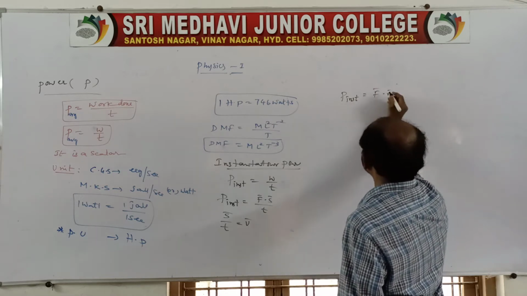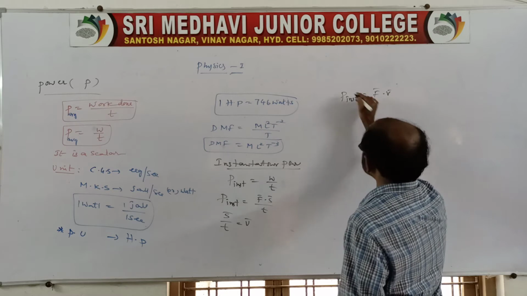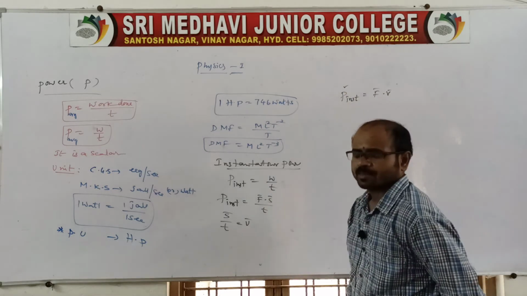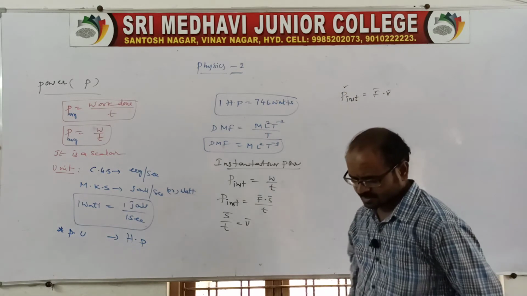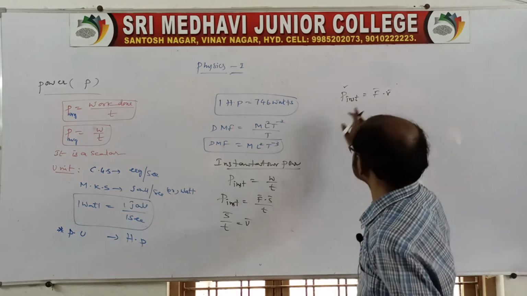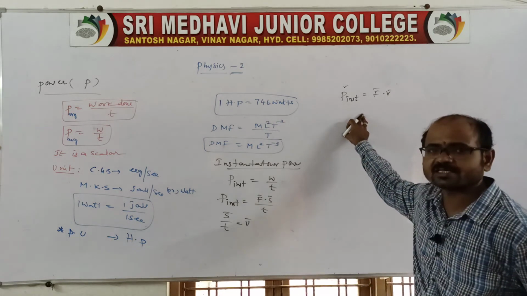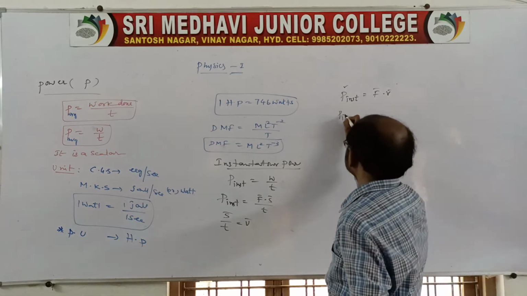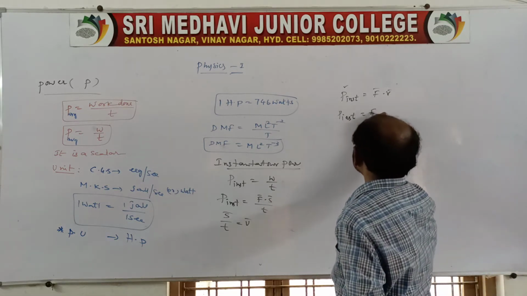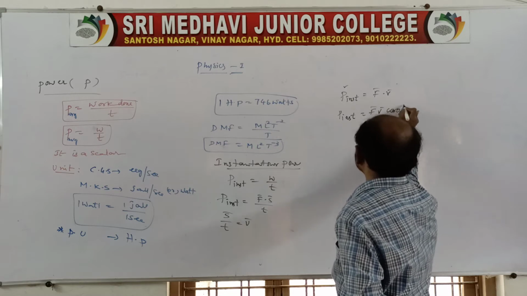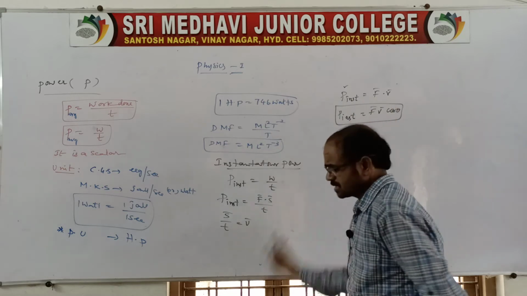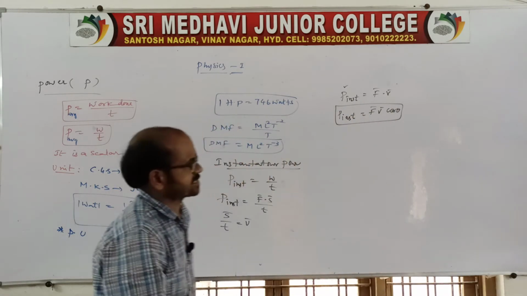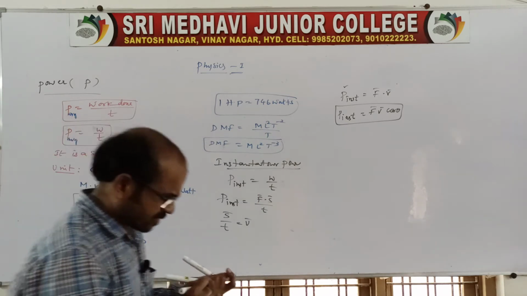See, the dot product of the velocity vector and the force vector is a scalar. Instantaneous power is defined as the dot product of force vector and velocity vector. So we can also write P_inst is equal to FV cos theta. This is about instantaneous power. So like this we have the powers.